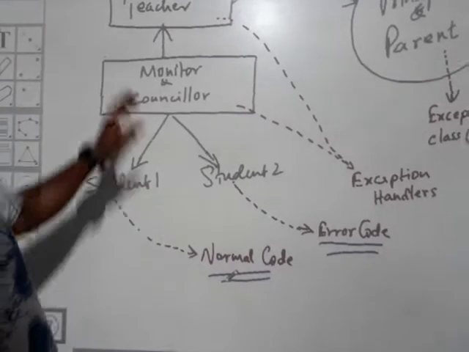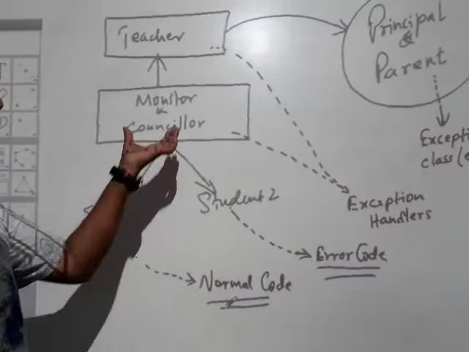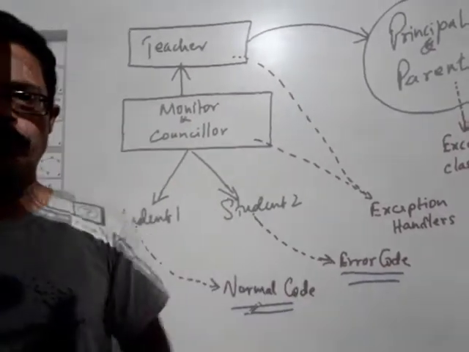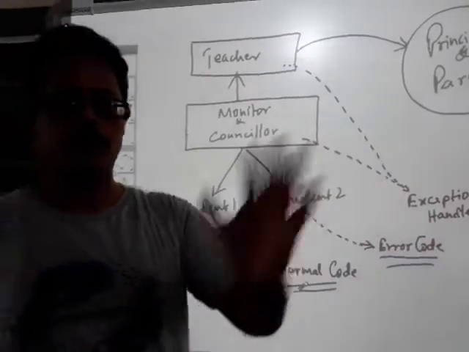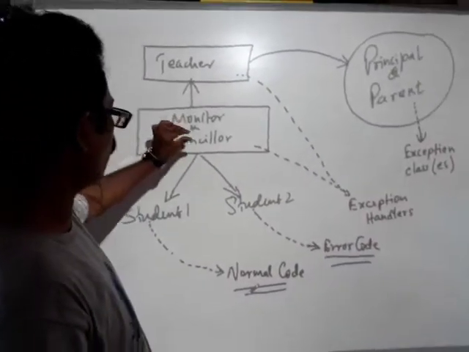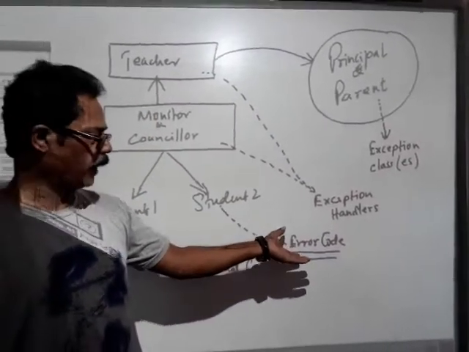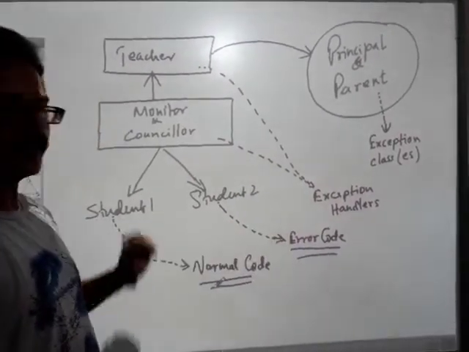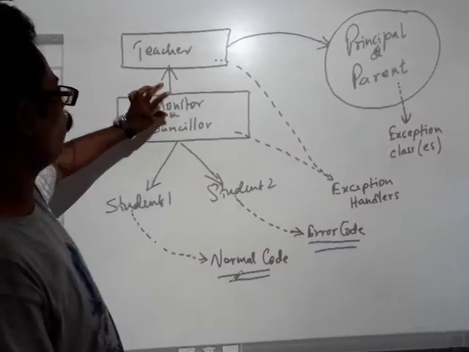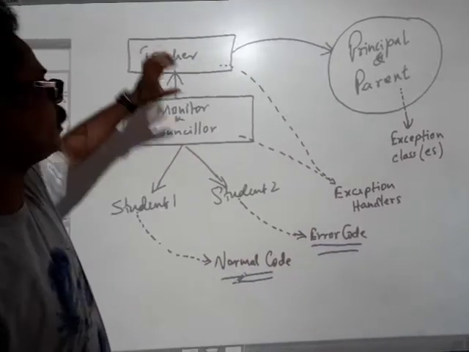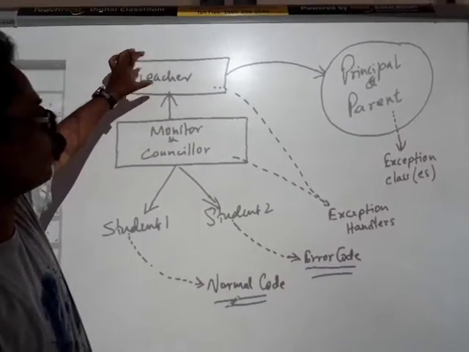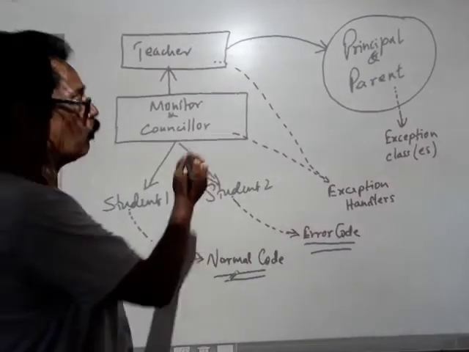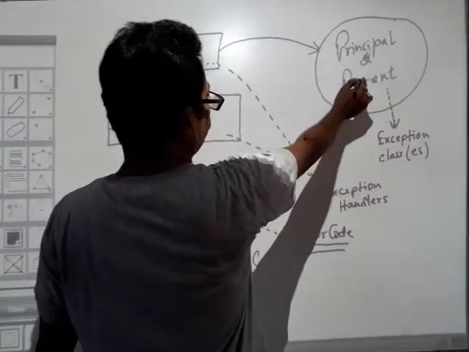So what the monitor and the counselor do is try to identify. The teacher tells them to find out who are those students who are disturbing the class. So the monitor and the counselor's job is to identify. They monitor and identify the errors, and then they report it to the teacher. This teacher, just like the throws keyword, flushes them out. Either they send them out of the class or they direct them to the exception classes.